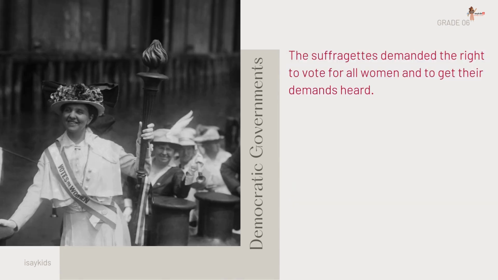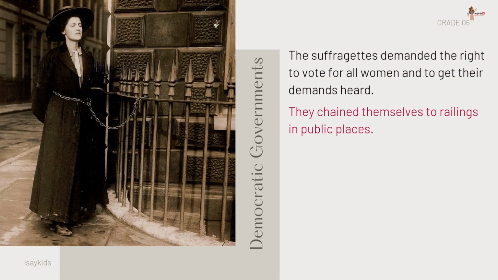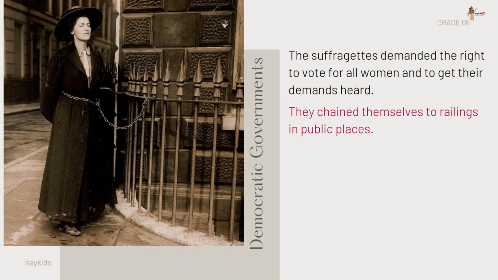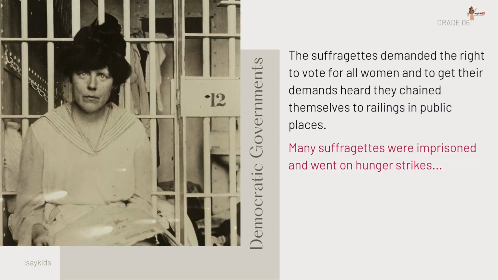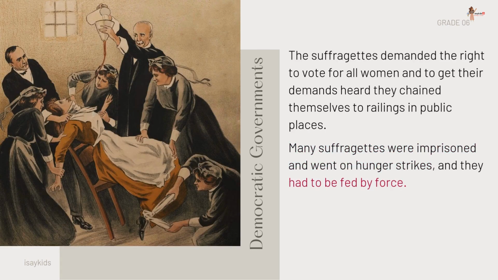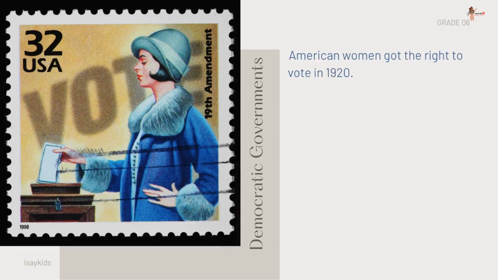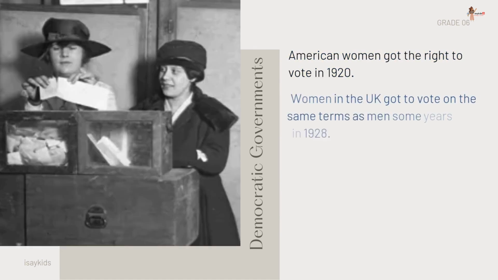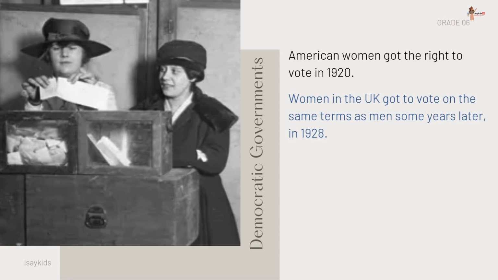The suffragettes demanded the right to vote for all women, and to get their demands heard, they chained themselves to railings in public places. Many suffragettes were imprisoned and went on hunger strikes, and they had to be fed by force. American women got the right to vote in 1920, while women in the UK got to vote on the same terms as men some years later, that is in 1928.